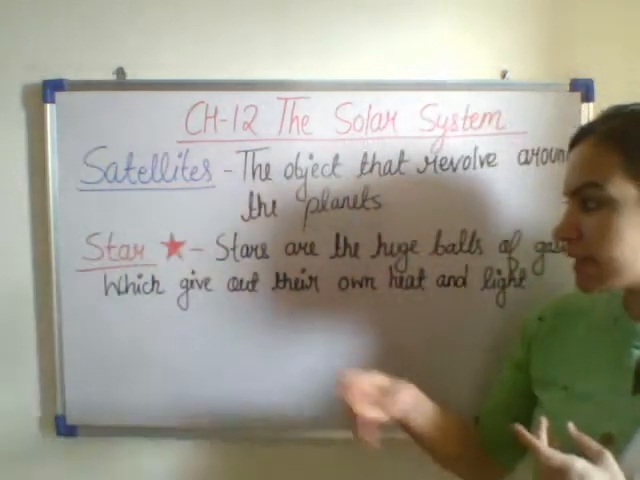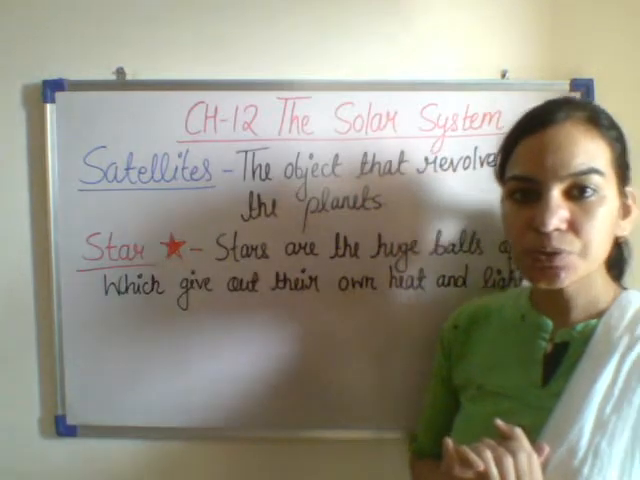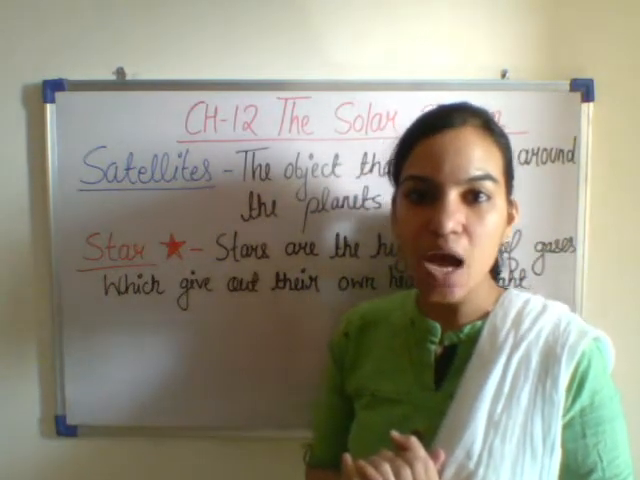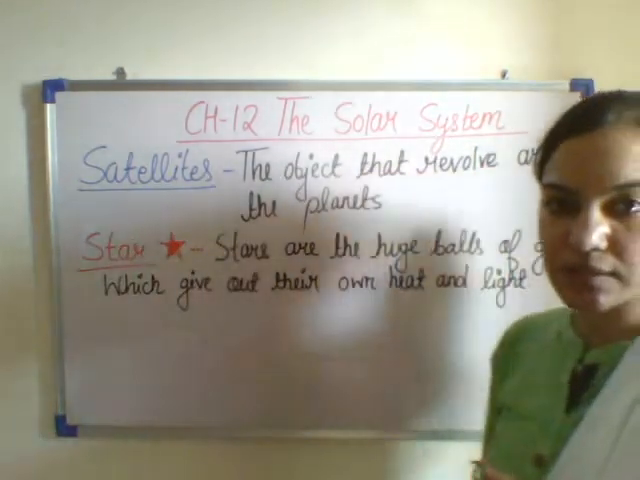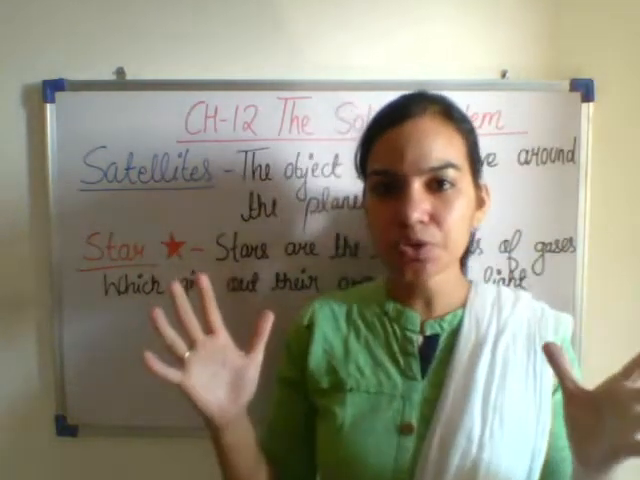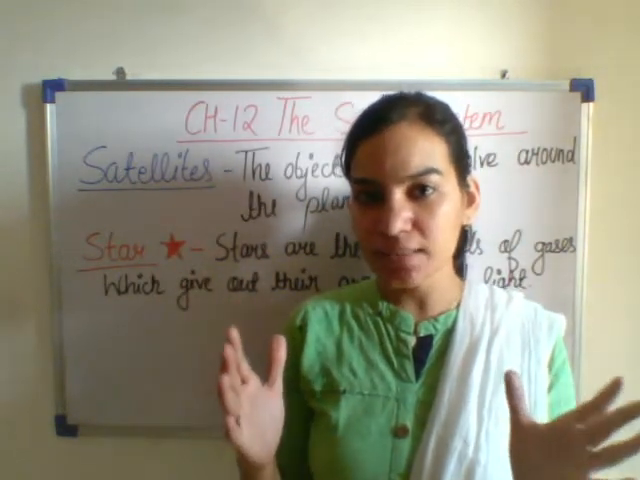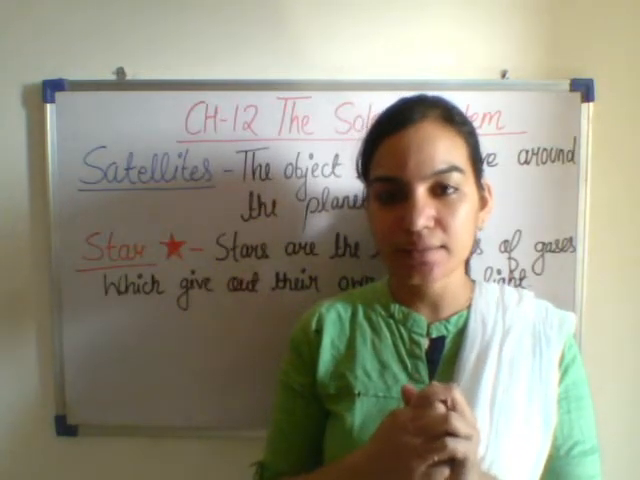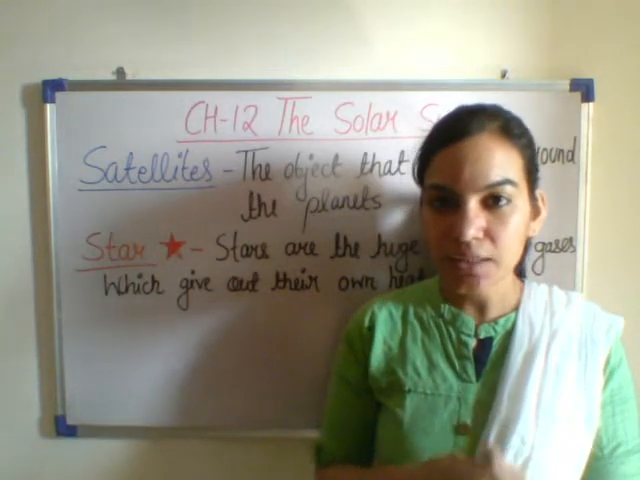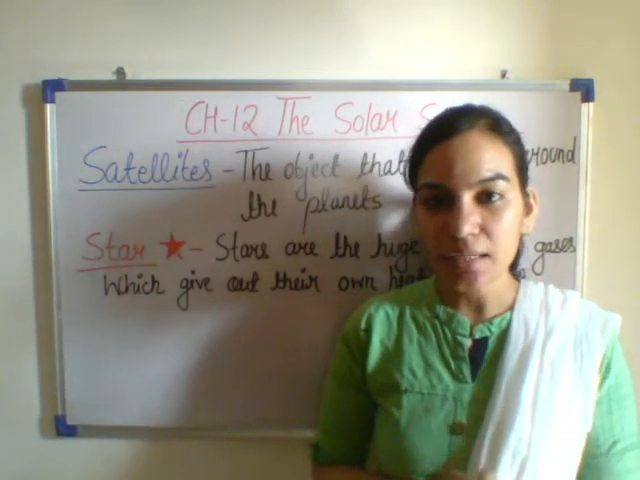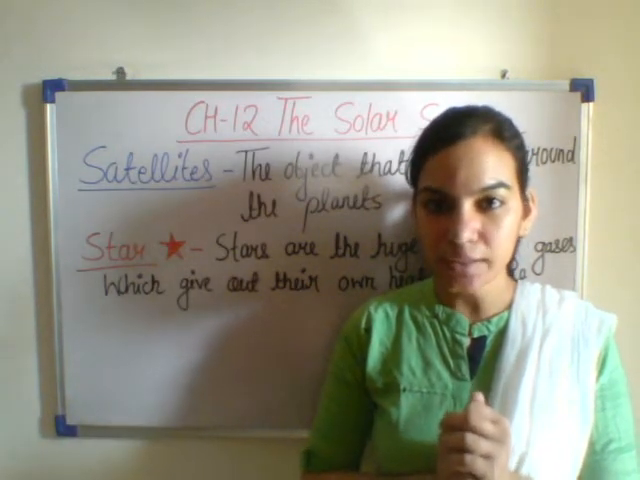Now first of all, let us define a star. What are stars? Stars are huge balls of gases which give out their own light and heat. Huge means very big. So stars are very big balls of gases. What is present inside the star? Gases, heat and light. Is the sun also a star? Yes. The sun is the largest and nearest star to our Earth.